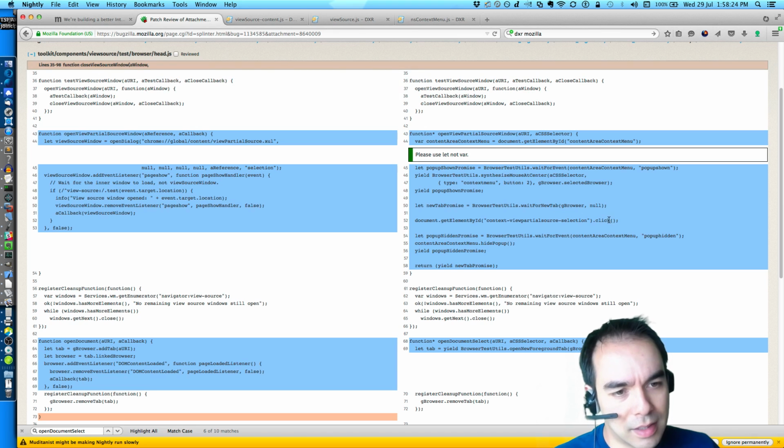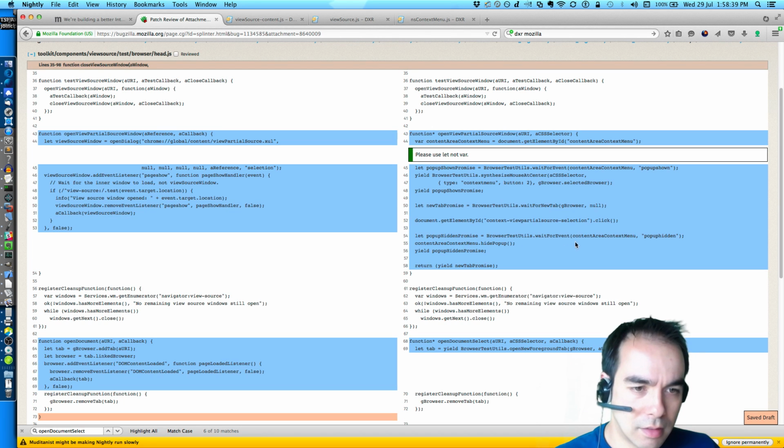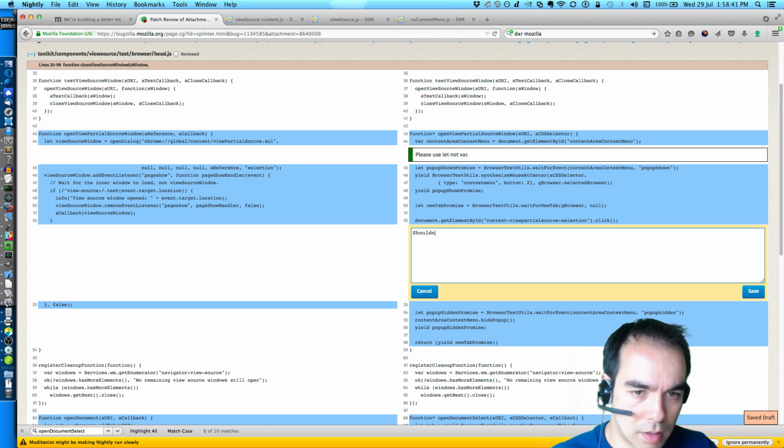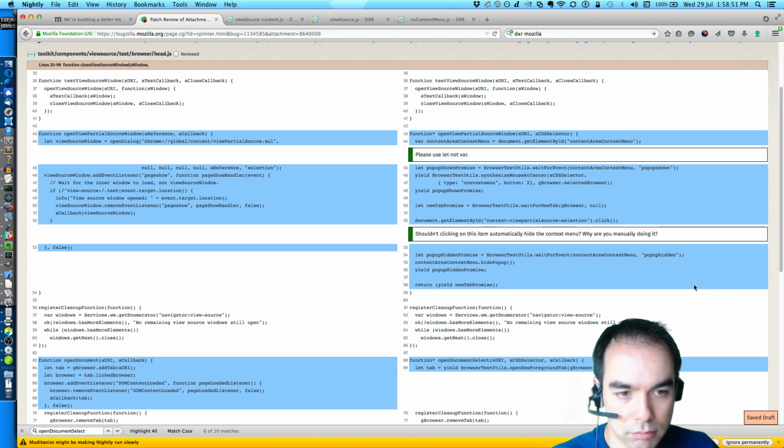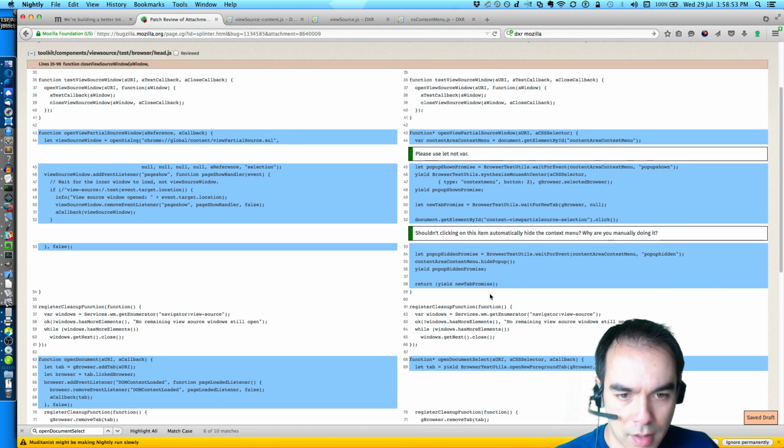This is strange. So he clicks it, and then he's hiding it. But clicking it should hide it. Shouldn't clicking on this item automatically hide the context menu? Why are you manually doing it? Okay.